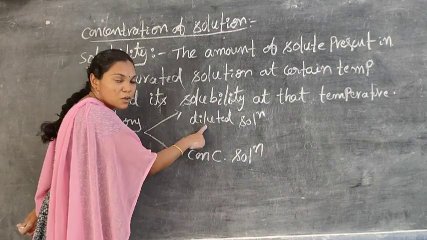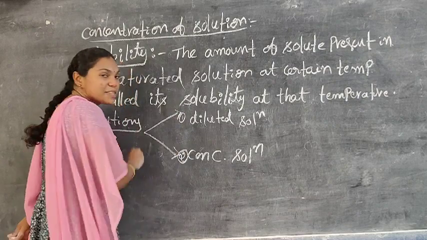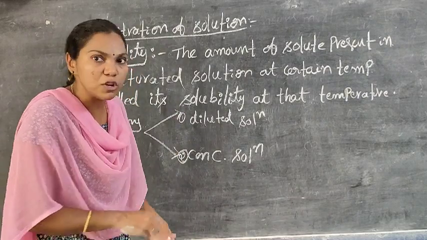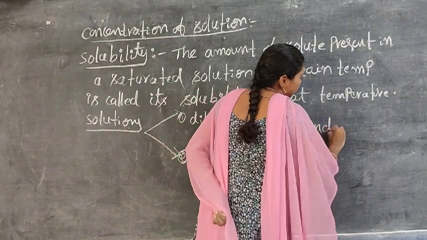Solutions can be classified into two types: diluted solutions and concentrated solutions. This classification depends upon the amount of solute.